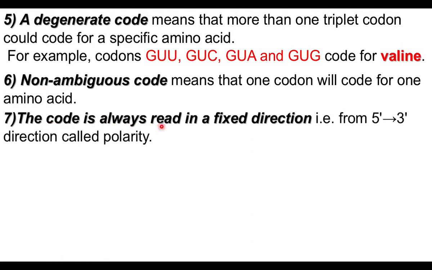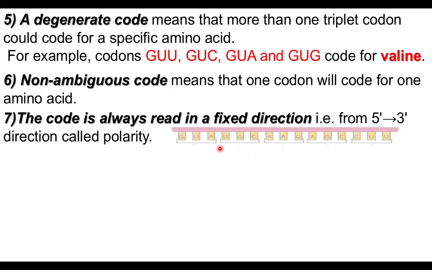The code is always read in a fixed direction. In mRNA, the code is read from 5' to 3' polarity only. This is the 5' end, this is the 3' end. The genetic code is read from 5' to 3' continuously in one fixed direction.